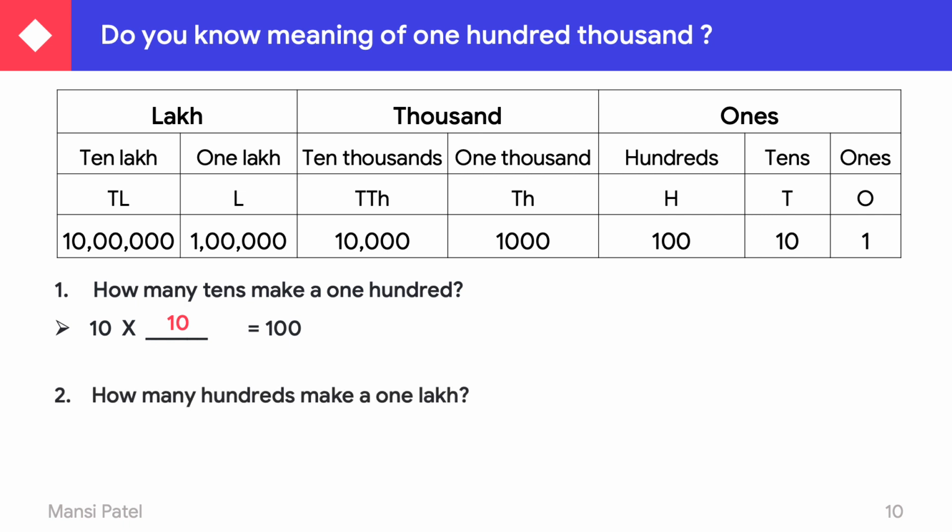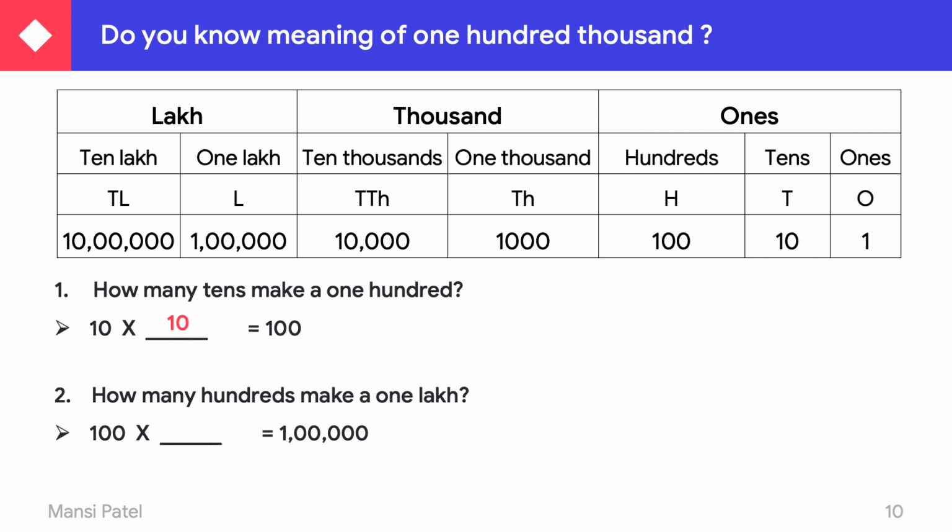Your another question, how many hundreds make 1 lakh? Means which number multiplied by 100 gives you 1 lakh. So you can see here, in 100 how many zeros are there? 2 zeros are there. And in 1 lakh how many zeros? You can see here, 1, 2, 3, 4 and 5 zeros.